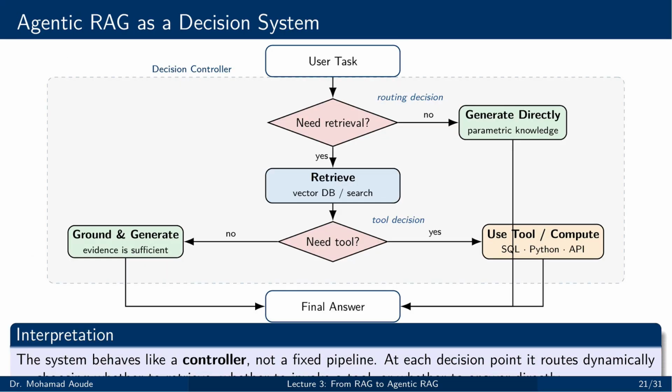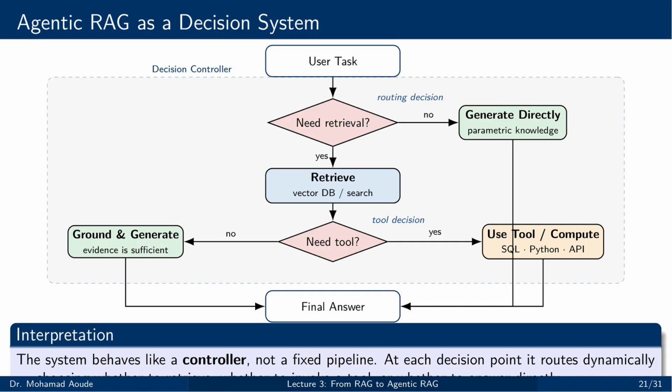This figure makes a very important point. An agentic system behaves like a controller, not like a fixed pipeline. The user provides a task, and the system immediately faces a routing decision. Do I need retrieval at all? If the answer is no, the model may generate directly from its internal knowledge. If the answer is yes, it retrieves supporting evidence. Then a second decision appears. Is the evidence enough on its own, or do I need a tool to process it? If a tool is needed, the system computes or queries further before generating the answer.